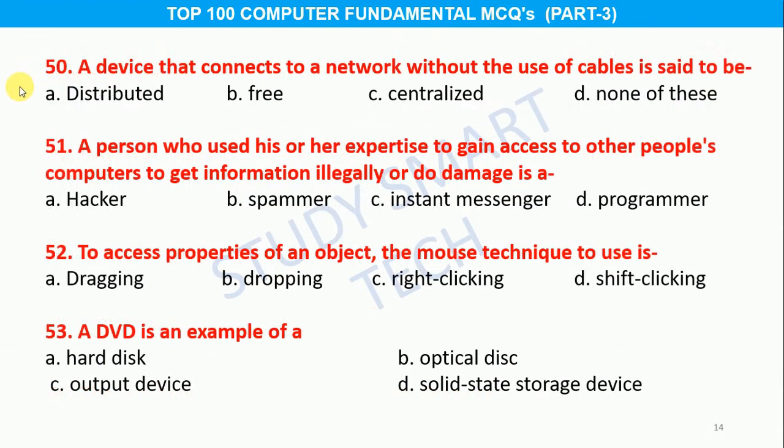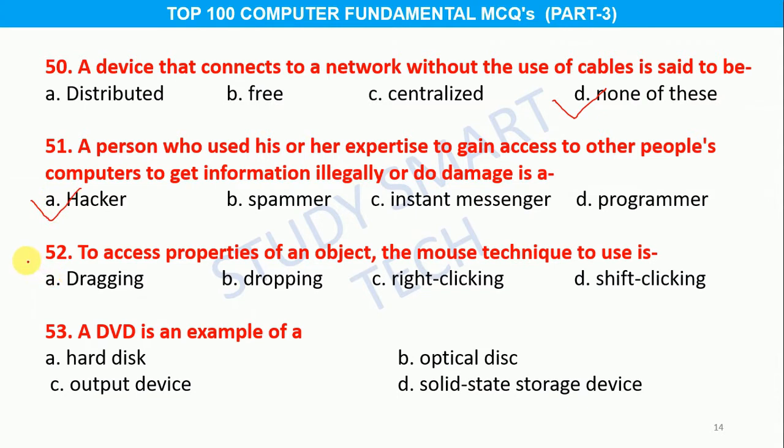Question number 50. A device that connects to a network without the use of cables is said to be option A distributed, B free, C centralized, D none of these, and the correct answer is option D none of these. Question number 51. A person who uses his or her expertise to gain access to other people's computers to get information illegally or to damage is option A hacker, B spammer, C instant messenger, D programmer, and the correct answer is option A hacker.